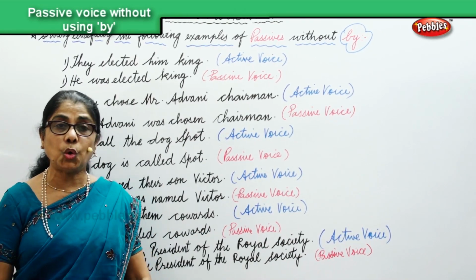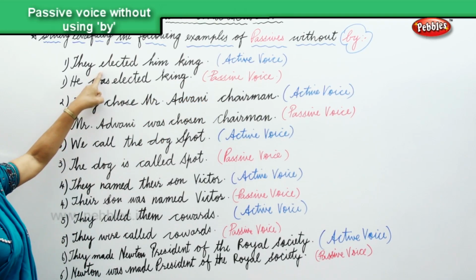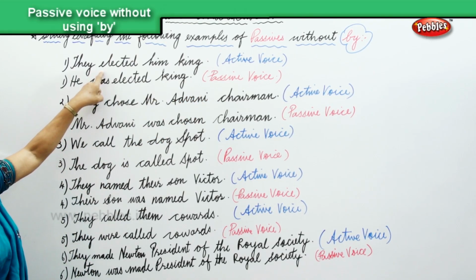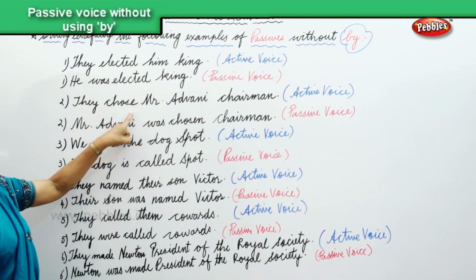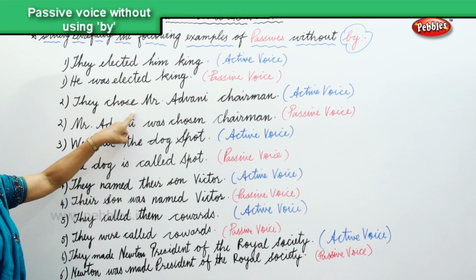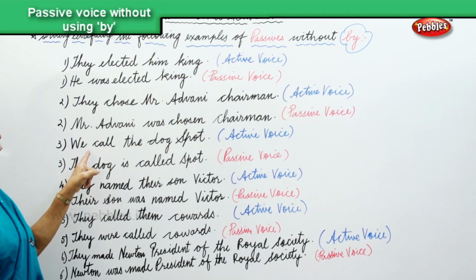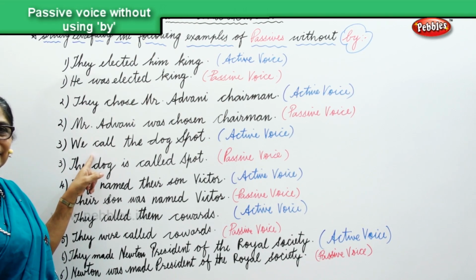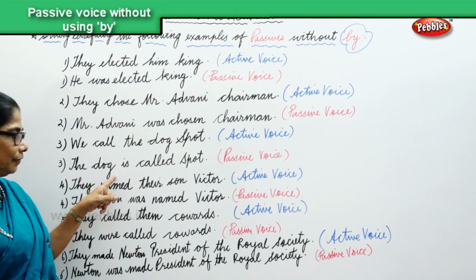Now we are changing all these 6 sentences into passive without by. They elected him king. Passive voice, he was elected king. They chose Mr. Advani chairman, active voice. We are making into passive. Mr. Advani was chosen chairman. We called the dog Spot, active. The dog is called Spot, passive.